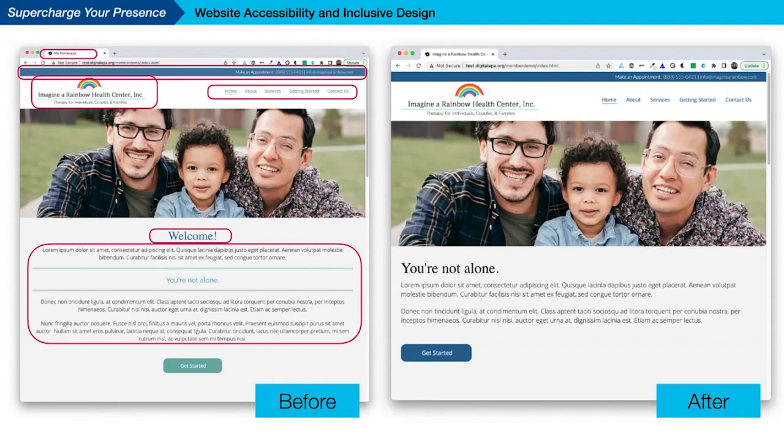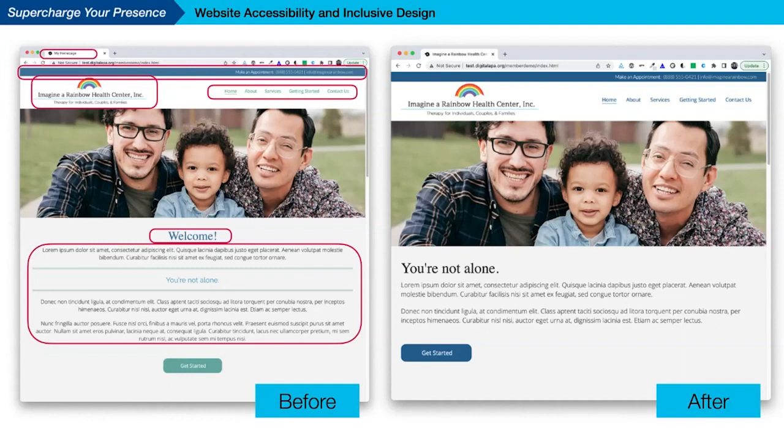Now, in the case of the after, I actually took out the "you're not alone" from the middle of the text and made it a heading, because sometimes welcome isn't necessary. Yes, you can welcome them to your site, but sometimes you can just make it a little more descriptive, and you don't have to have the, hi, here's our website, nice of you to join us. You can really make it welcoming through the text without technically having to say welcome.